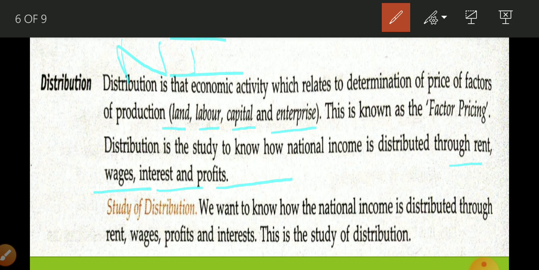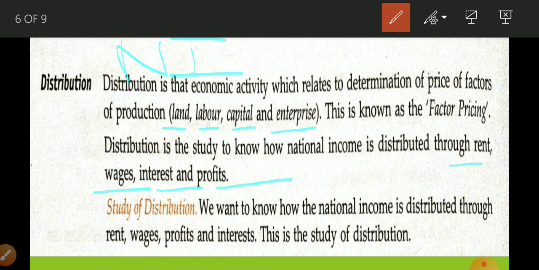Suppose you want to have a small scale industry that is related to making bags. So first of all you require a room, that is, land. Then you require some stitching machines. That is capital, and for that you require money.